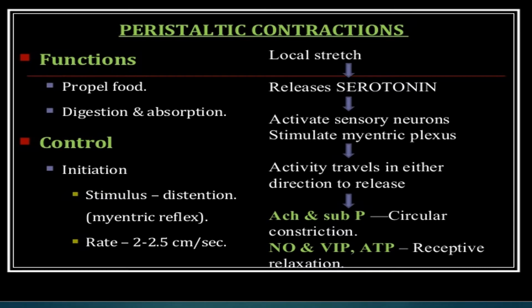Activity travels in either direction to release acetylcholine and substance P causing circular constriction, and other substances are released, nitric oxide, vasoactive intestinal peptide and ATP, thereby causing receptive relaxation.